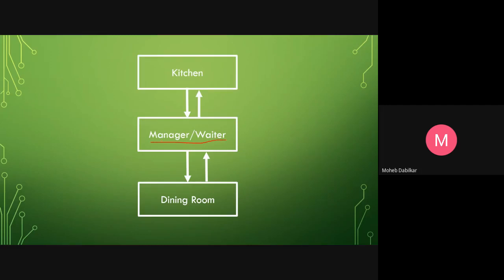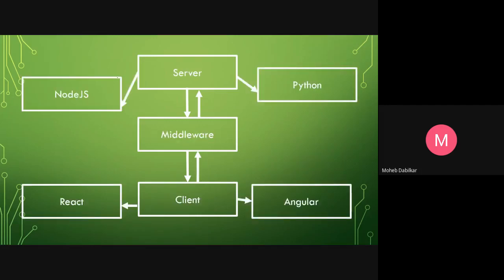So that is your middleware. In a restaurant, you call him a manager or waiter. So in total, you have a server, that is your kitchen, a middleware, and a client. This middleware, as I told, is that guy who does billing and all. And then client is you, who will be eating.